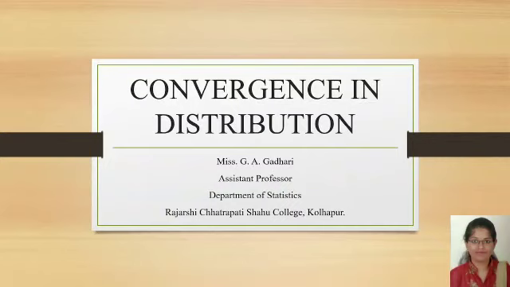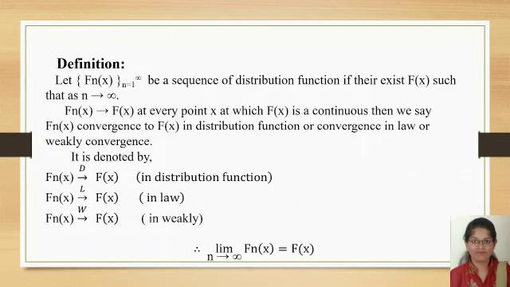Our topic is Convergence in Distribution. The definition is: let {F_n(x)}, n = 1 to infinity, be a sequence of distribution functions. If there exists F(x) such that as n tends to infinity, F_n(x) tends to F(x) at every point x at which F(x) is continuous, then we say F_n(x) converges to F(x) in distribution function, or convergence in law, also called weak convergence.